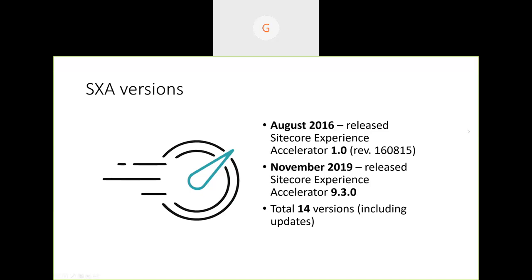If you notice, August 2016 is when the first version was released, and in November 2019 SXA 9.3 was released, the last one before this symposium. So within the span of 4 years, we got 14 versions. It's a very rapidly evolving platform, and new features and changes keep coming in. But as I was saying before the session, the core platform has not changed, so our skills are still intact. Our advantage is that we can keep building our skills on top of our existing skills.